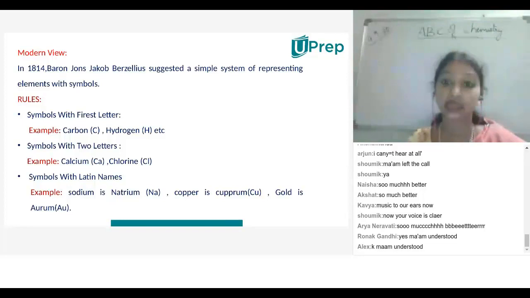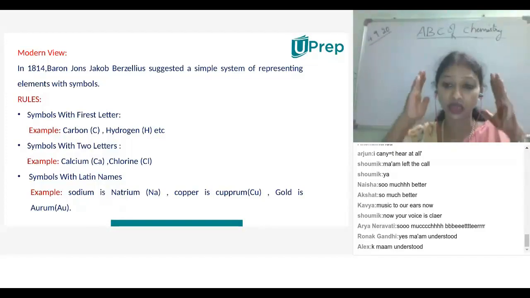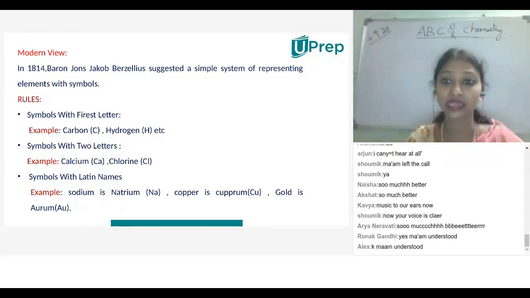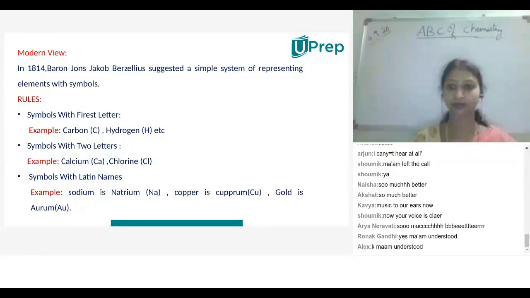But it should be CH? That's what I said. He considered the second letter for some, the first letter for some, and phonetic sounds for some. Chlorine, L. He has given it to make things easy, to make people remember easily. Understood? Yes, very good, Ronak.